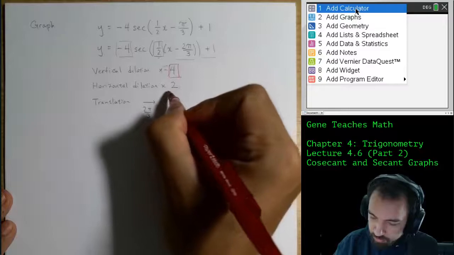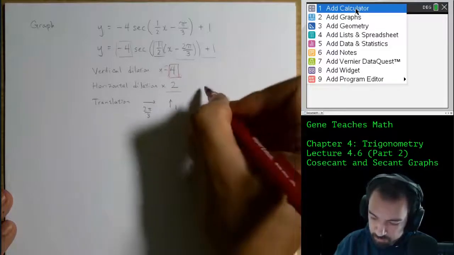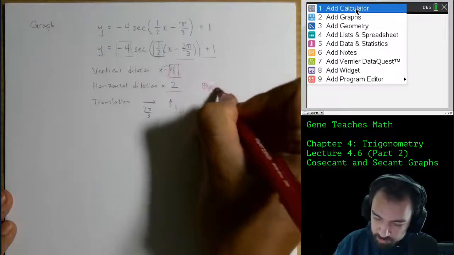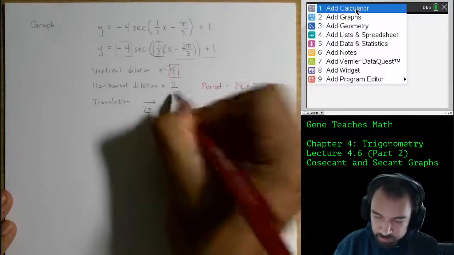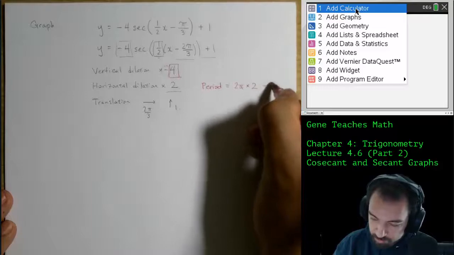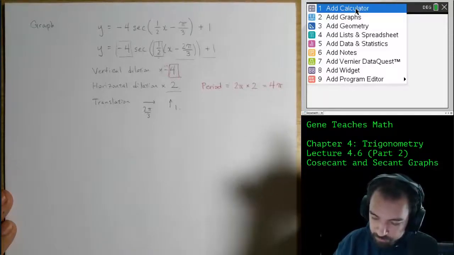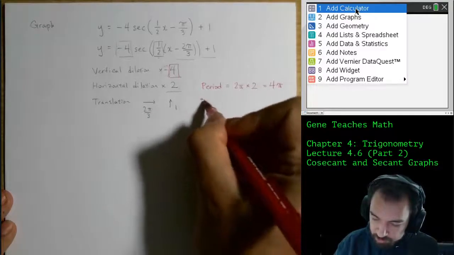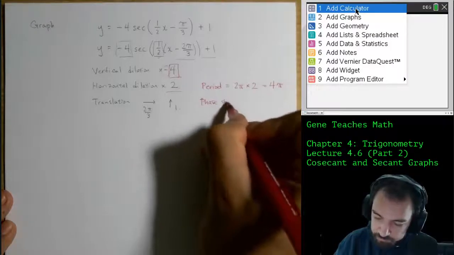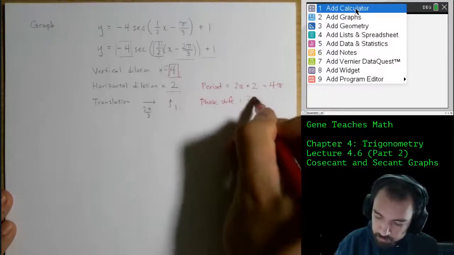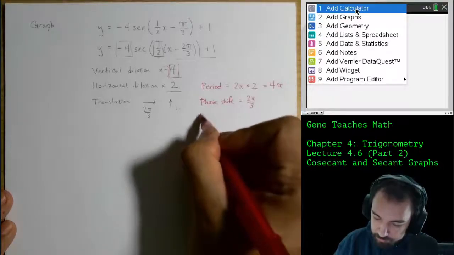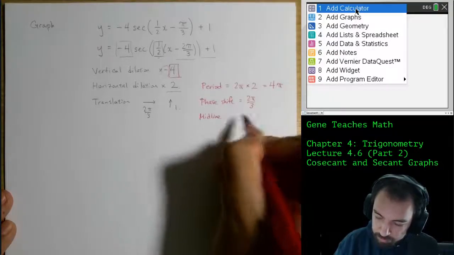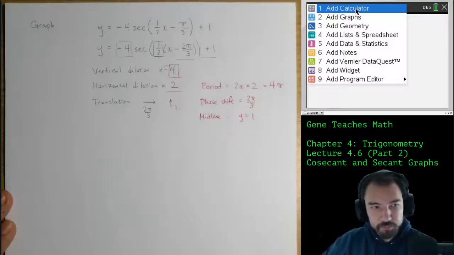And then the horizontal dilation factor of 2 is going to tell me my period is normally 2 pi, but multiplied by 2 because of the horizontal dilation, which means this time my period is 4 pi. Then the translation to the right is going to tell me my phase shift is positive 2 pi over 3. And then my vertical translation is going to tell me my midline is y equals 1.